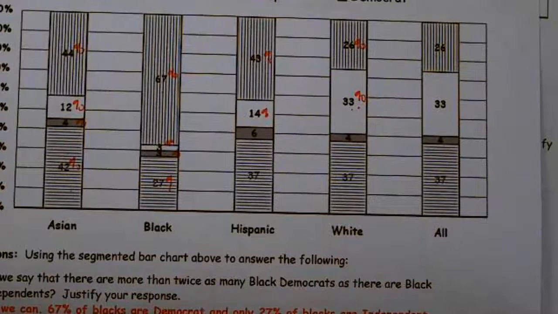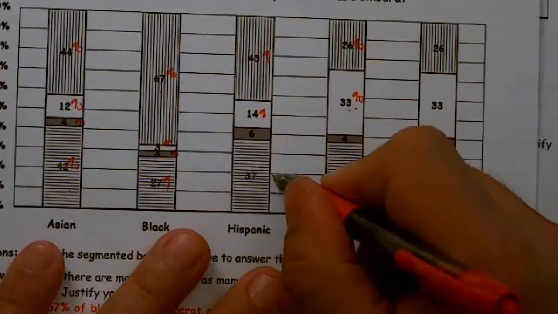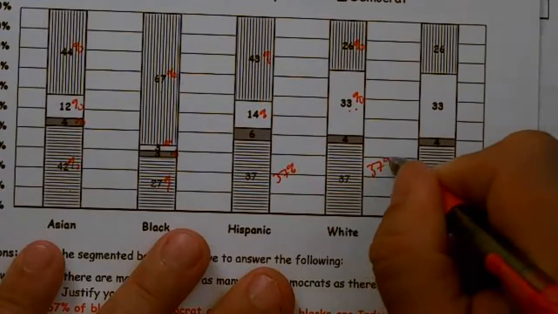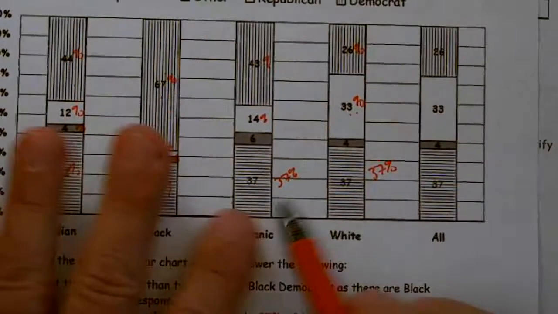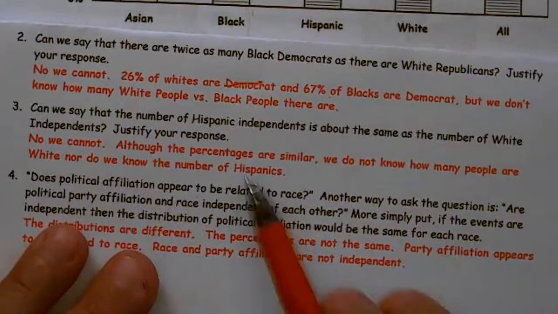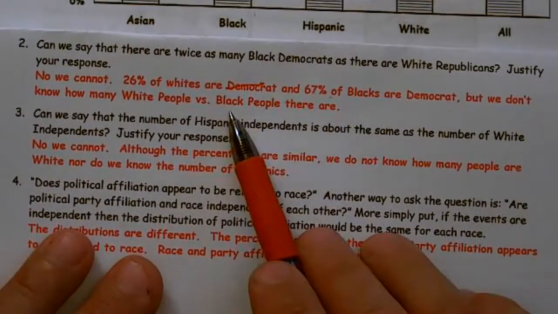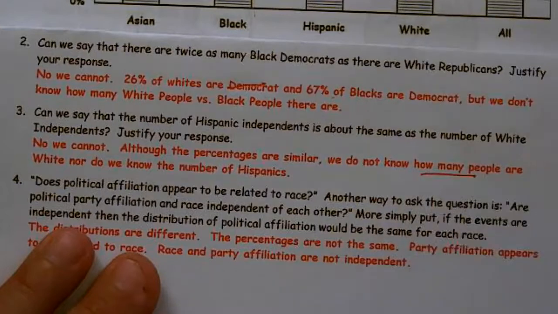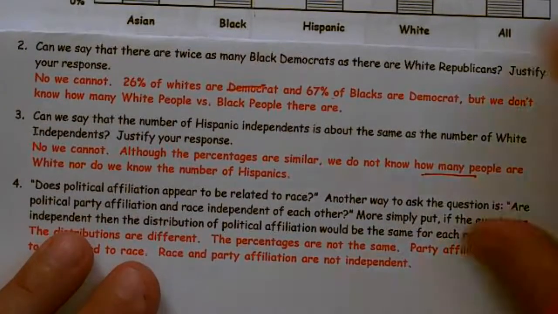So yeah, the proportions are about the same. We have 37% in both of these. But once again, I went cross column, and I don't know how many Hispanics there are, and I don't know how many whites there are. So I cannot say, for the same reason, I don't know how many. I just know proportionally they're about the same, but I do not know the actual number because it's cross column.